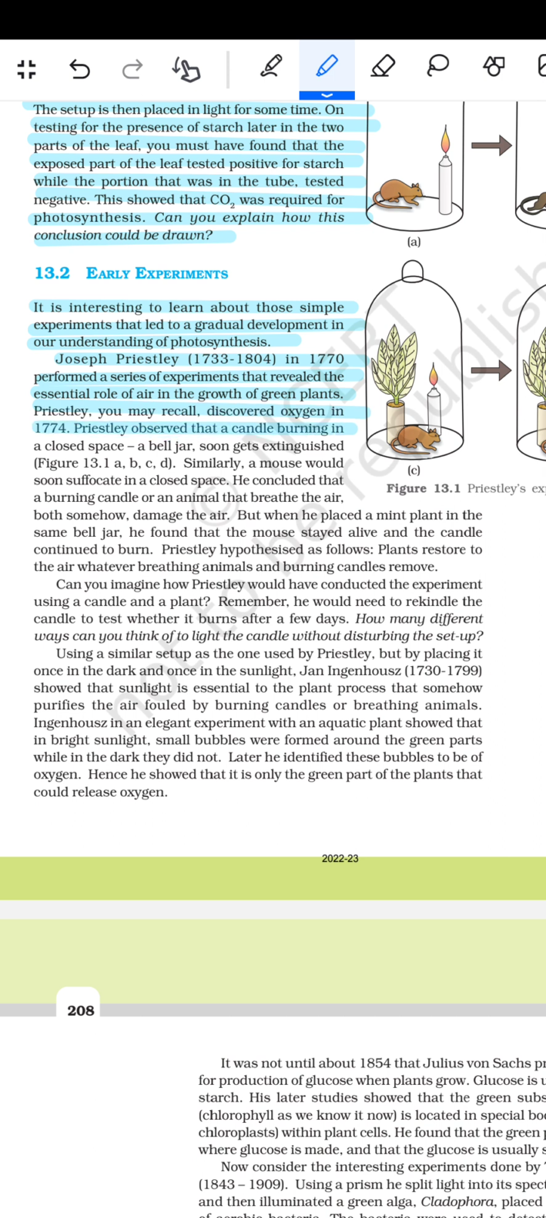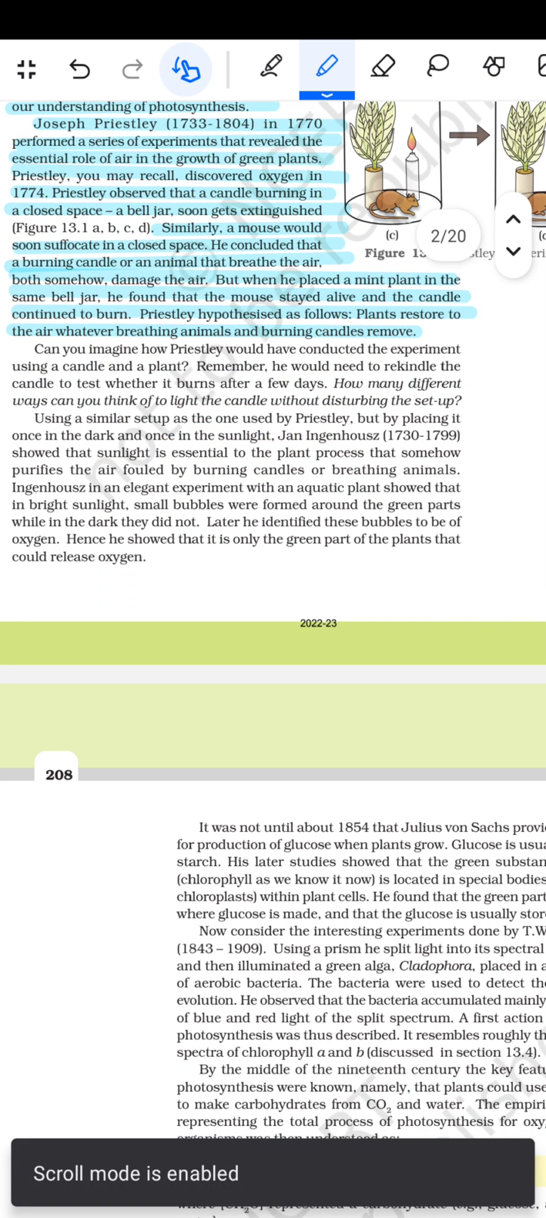Priestley observed that a candle burning in a closed space, a bell jar, soon gets extinguished. Similarly, a mouse would soon suffocate in a closed space. He concluded that a burning candle or an animal that breathed the air both somehow damaged the air. But when he placed a mint plant in the same bell jar, he found that the mouse stayed alive and the candle continued to burn. Priestley hypothesized as follows: plants restore to the air whatever breathing animals and burning candles remove.